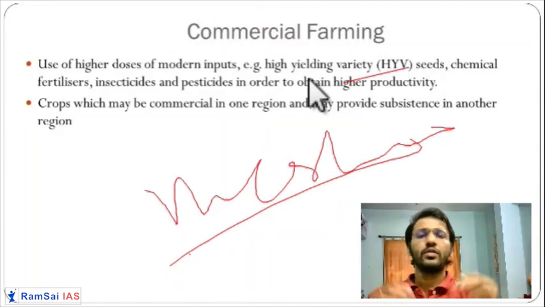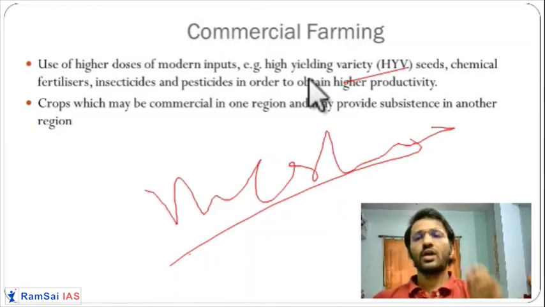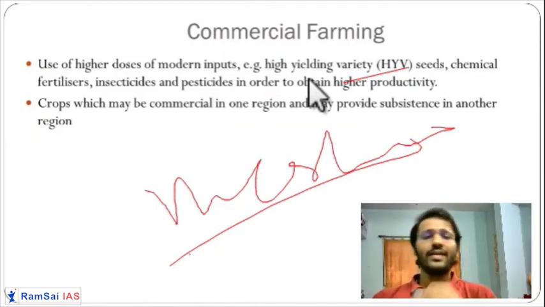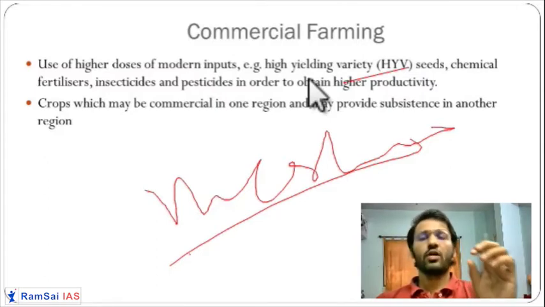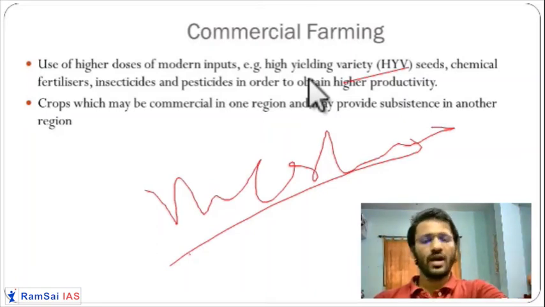They will use more and more chemical fertilizers because the focus is to generate profit. They will take 1 or 2 crops in a year, only for selling in the market and getting the profit. So this is called commercial farming.